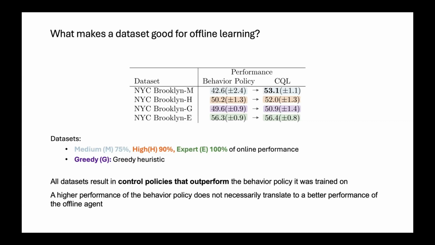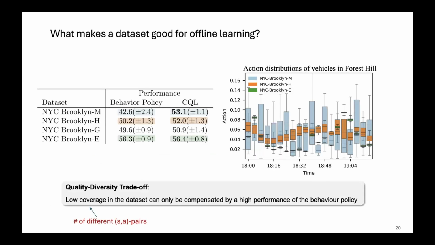And then we were wondering what makes a data set good for offline learning and what doesn't. We collected different data sets with different behavior policies, and we could observe a counterintuitive result: the medium data set, which was collected by the worst performing behavior policy, gave us the best performing offline RL agent. So we were wondering, okay, why is that the case? Apparently behavior policy performance is not a good indication of data set quality. The reason actually lies in the coverage of the data set.